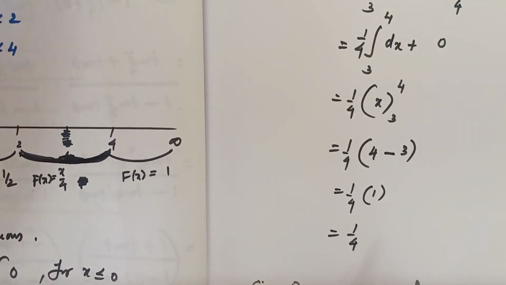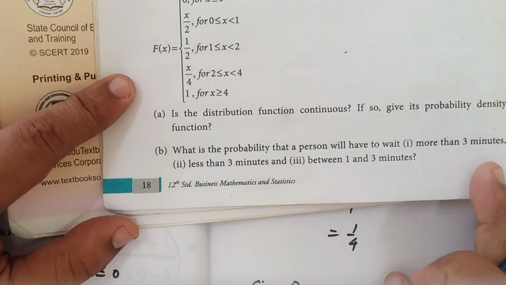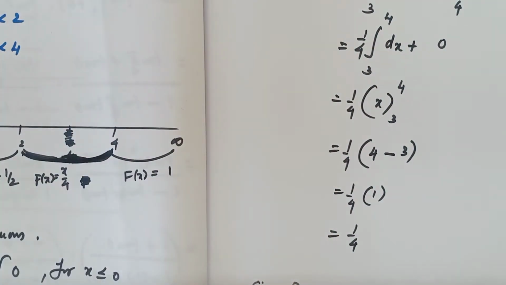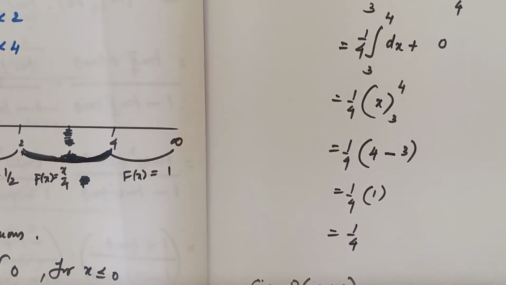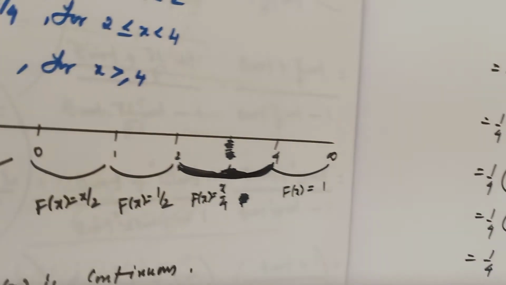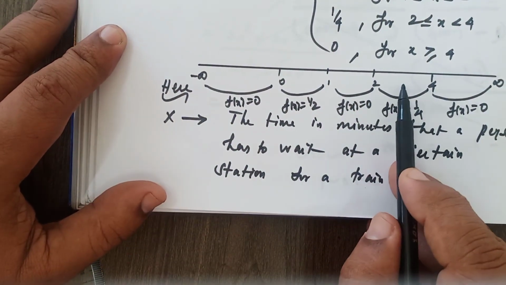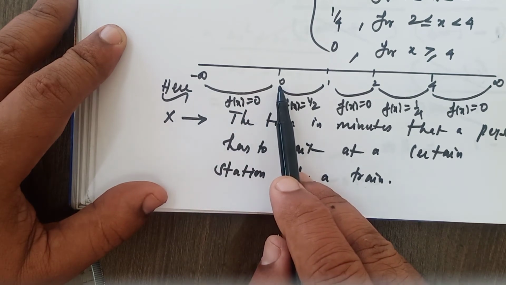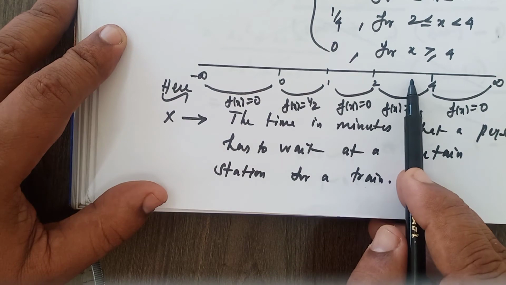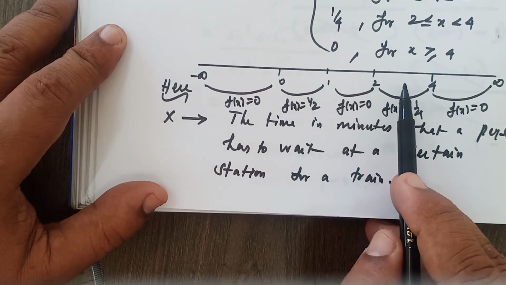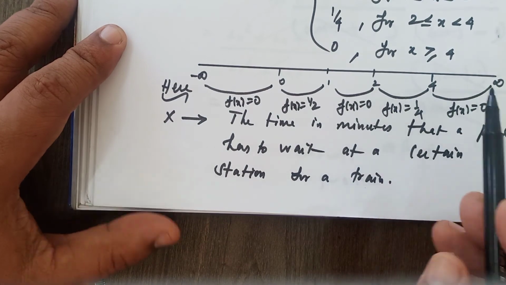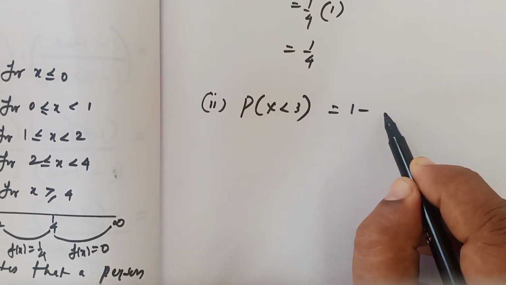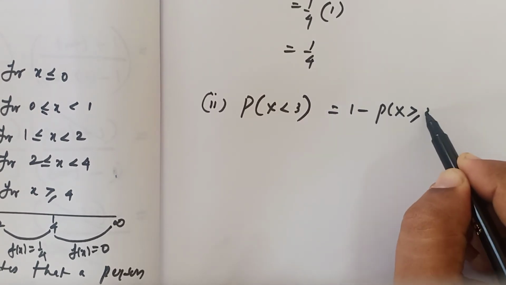Now second subdivision, probability of less than 3 minutes. Less than 3 minutes, that is x less than 3. Less than 3, look at the diagram here, less than 3, here 3. So you must start from here, minus infinity to 0, 0 to 1, 1 to 2, 2 to 3. So less than 3 means minus infinity to 3. For finding all those things, you can apply one property that will be easy for you. X less than 3 can be written as 1 minus probability of x greater than or equal to 3.